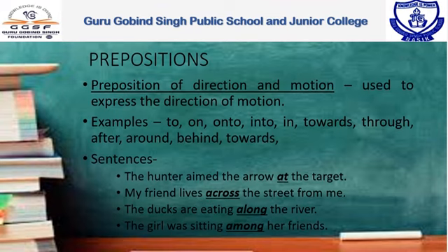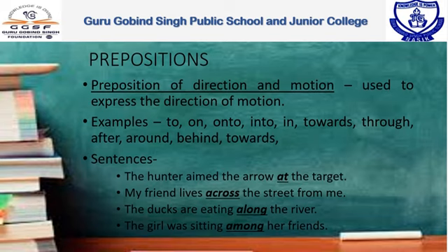First is preposition of direction and motion, used to express the direction of motion. Prepositions of movement show movement from one place to another place. These prepositions always describe movement and we usually use them with verbs of motion. The most common preposition of movement is the preposition to, which describes movement in the direction of something. Examples: to, on to, into, in, towards, through, after, around, behind.